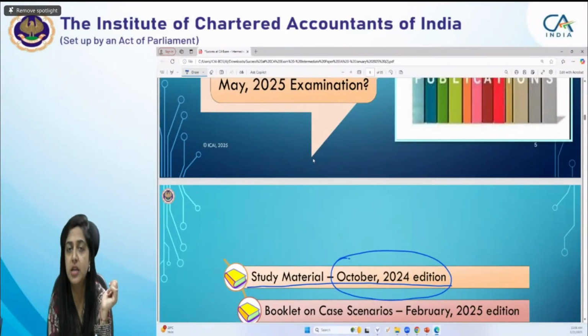So my advice for May 25 and September 25 is, read this paper from the October 2024 edition and not from the earlier edition, because it's very difficult to cope with and understand the amendments.